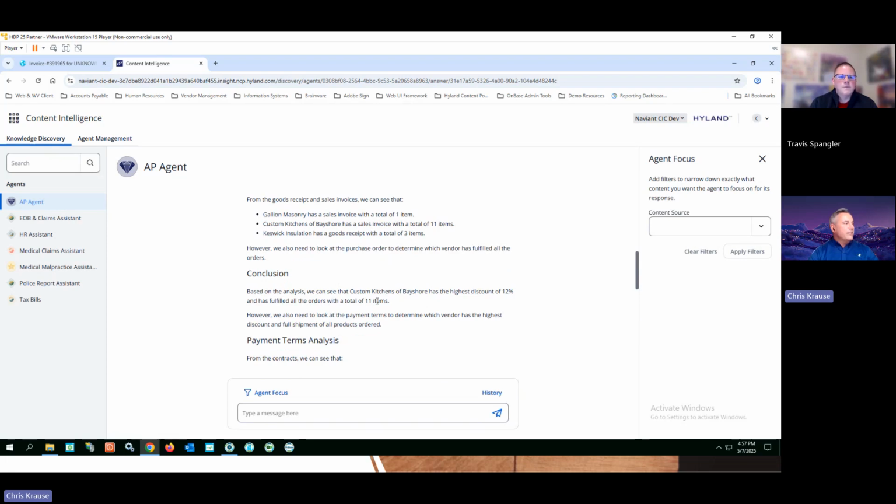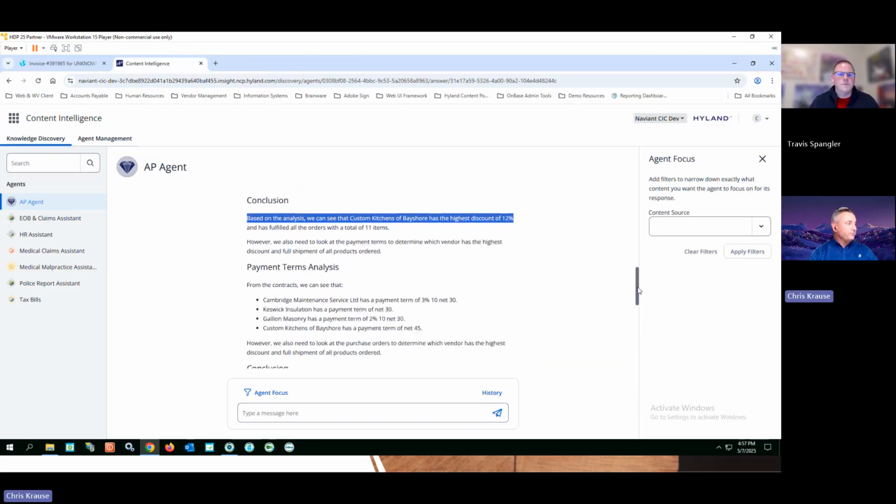And then it gives you a really nice conclusion that for this one, Custom Kitchens of Bayshore was our big winner. They had the highest discount and fulfilled the orders with all items. Thanks, gave me a good discount and shipped me all my items. I love that vendor, right? I want to do more business with that vendor.